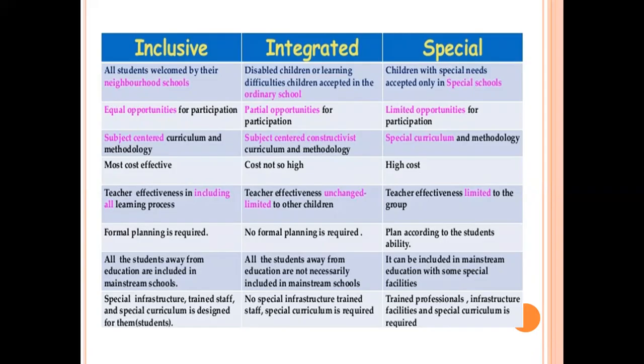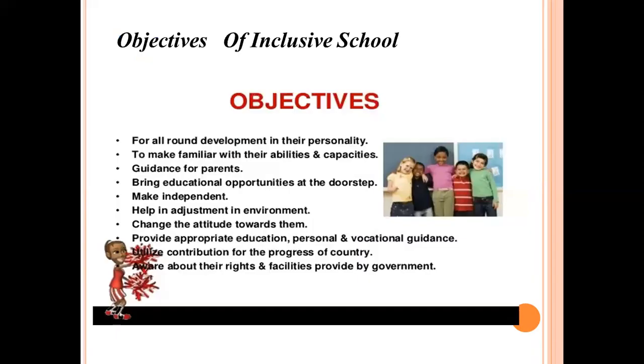So with the help of this point, we can understand the differentiation of inclusive school, integrated school, and special school. Then let us see the objectives of inclusive school.